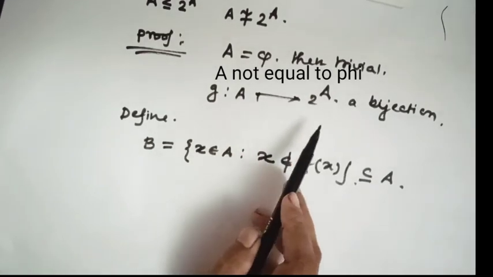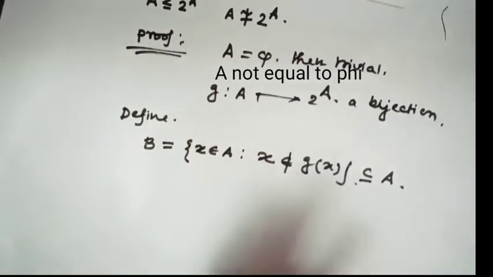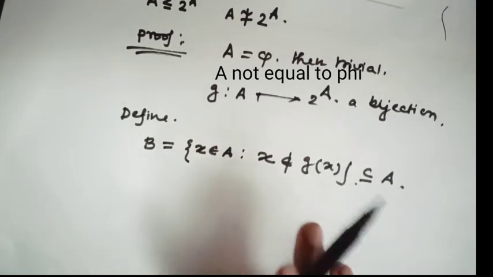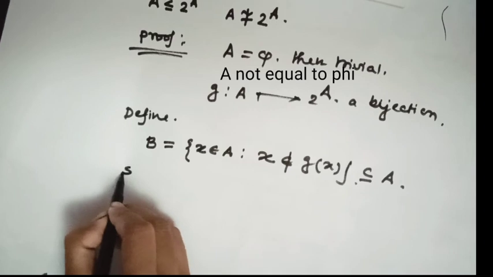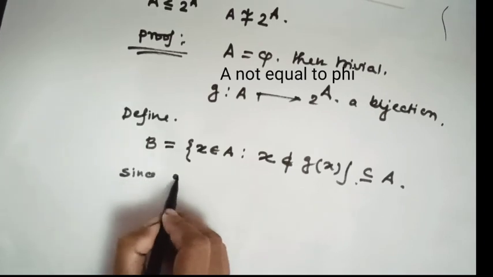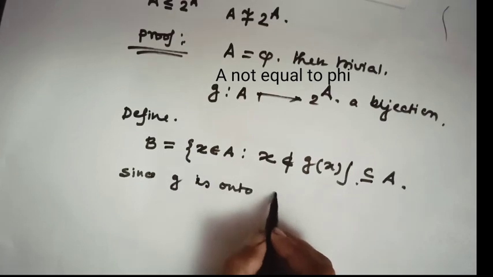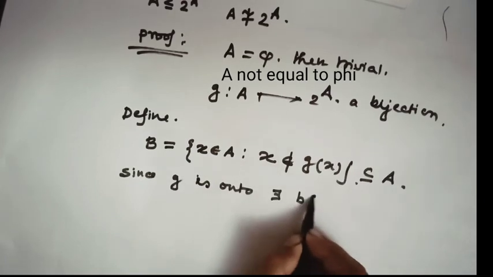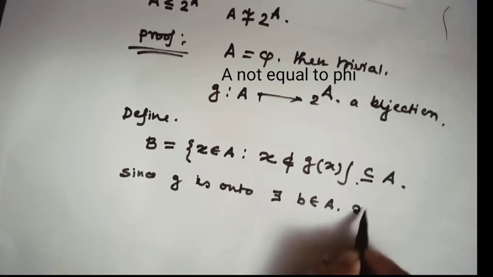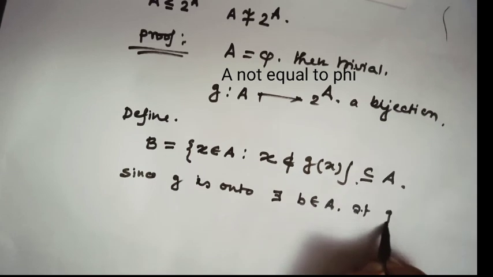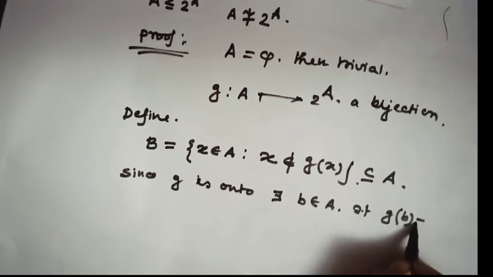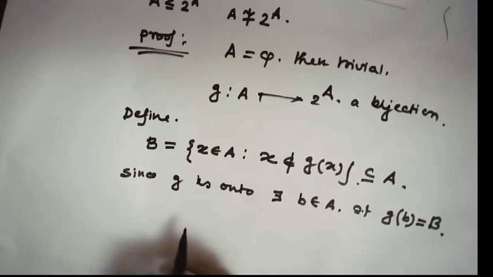And this function is always one-one. I leave it for my viewers. It is always one-one. Just try it. Since g is onto, that means there exists b belonging to A such that g(b) equals B. Okay?